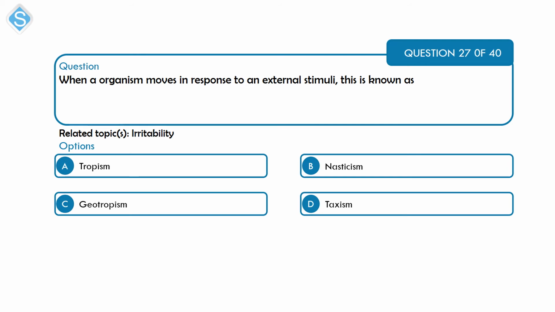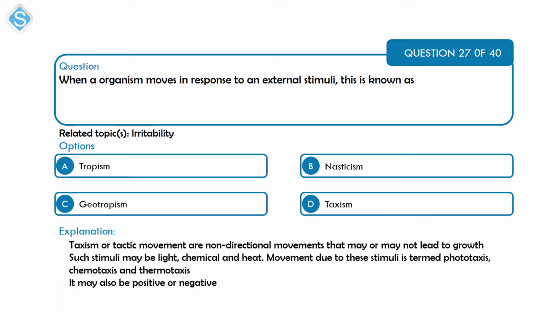So all of these options are movement in response to stimuli. Geotropism is just a form of tropism. So C is a form of what you have in option A? The correct option here is option D, which is tacticism.